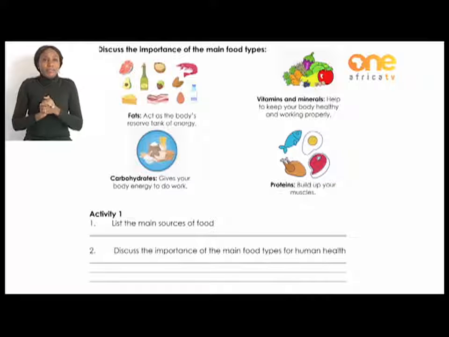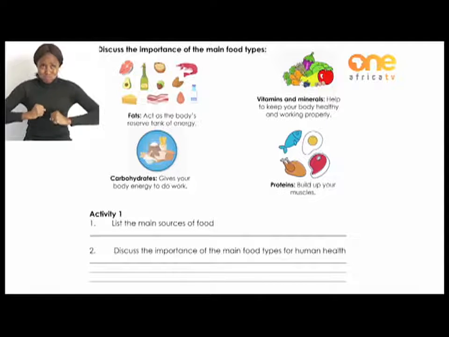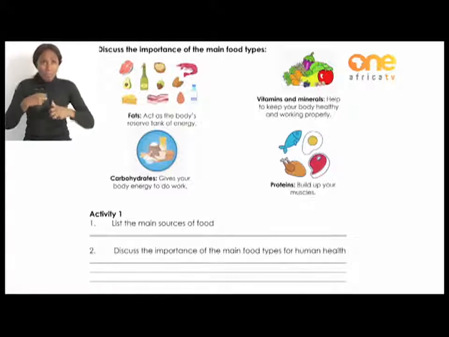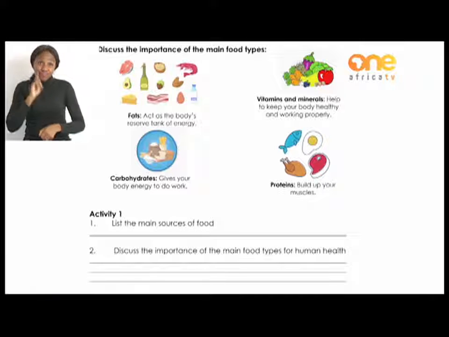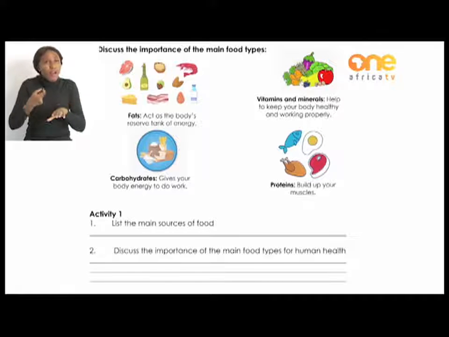The last part is fats. They act as the body's reserve tank of energy, and they also protect your organs. I think that is pretty interesting. But with fats, it is very important to maintain a balance because too much fat can cause you to become overweight, and that again contains a whole lot of other health issues. Fats can be found in food types such as avocados, salmon, sunflower seeds, and flax seeds.